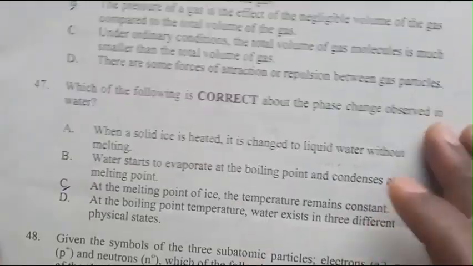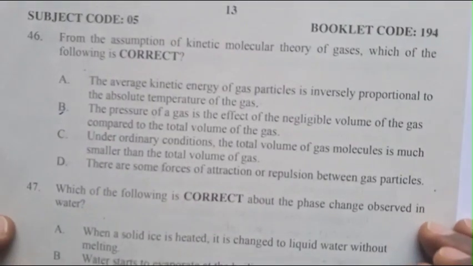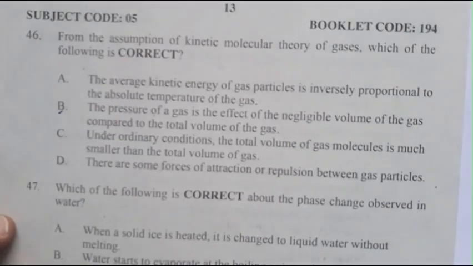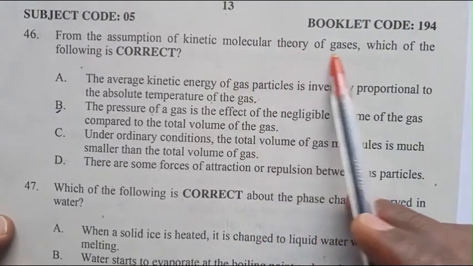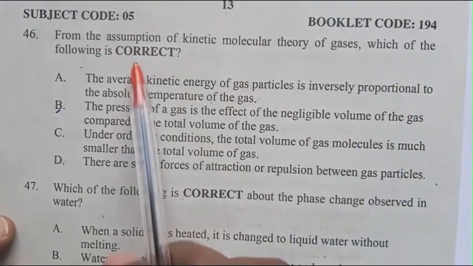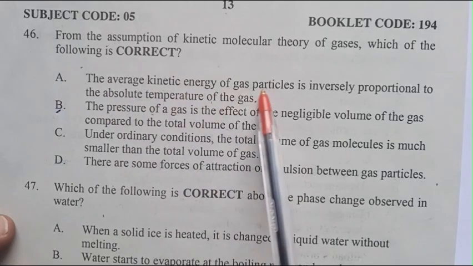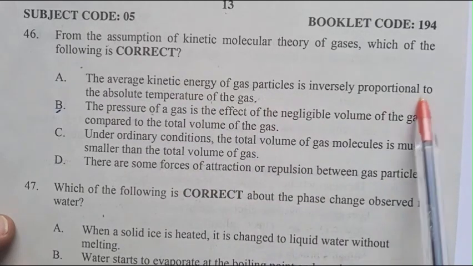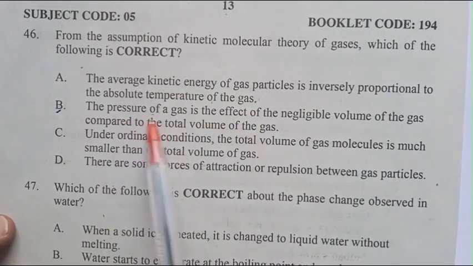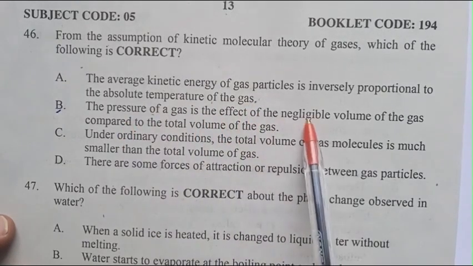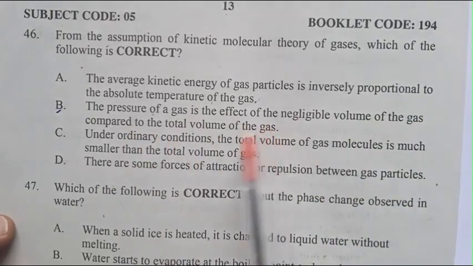Question number 46. From the assumptions of the kinetic molecular theory of gases, which of the following is correct? A. The average kinetic energy of the gas particles is inversely proportional to the absolute temperature of the gas. B. The pressure of the gas is the effect of negligible volume of gas compared to the total volume of gas.